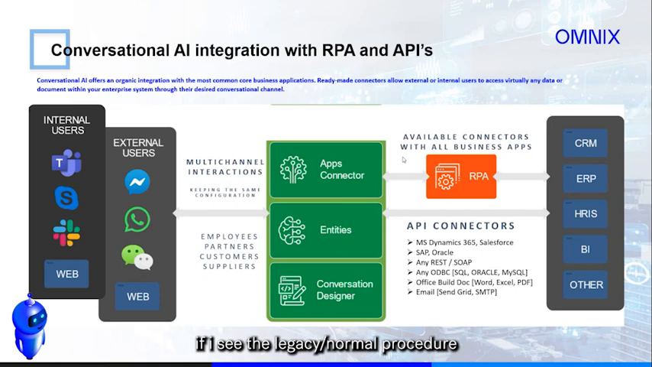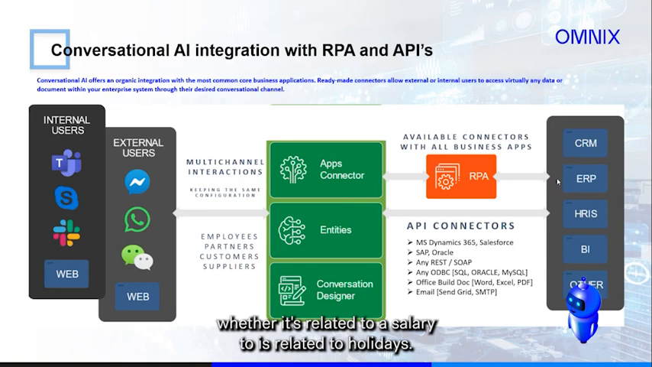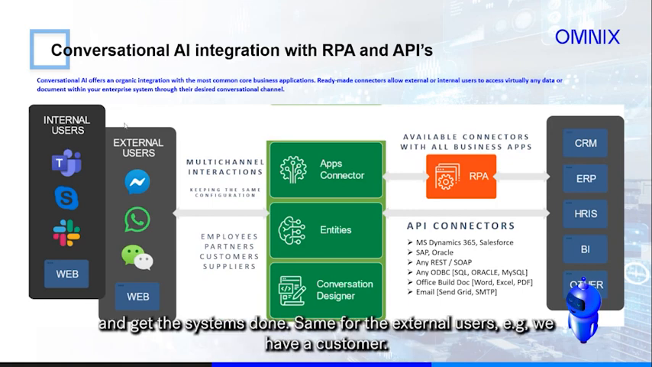If I look at the legacy, normal procedure, the current way of doing things, users have to reach out to HR to get things done, whether it's related to salary or holidays. But with conversational AI in between, I can directly communicate with the system through APIs, or we can put RPA in between and get the work done.